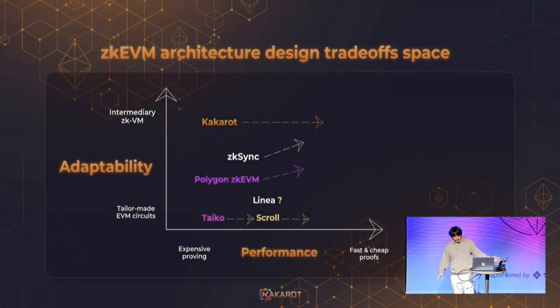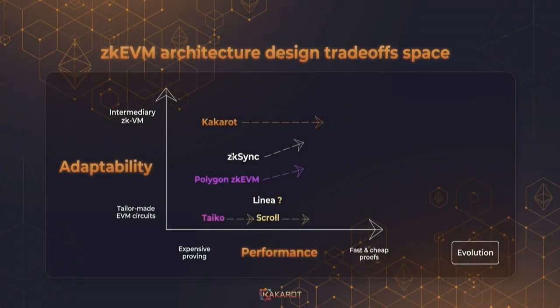This is just a graph of some trade-offs. For example, on the left is adaptability, which is higher for Kakarot because it is a higher-level language. But because we have some overhead, our performance is lacking a little bit compared to the other options. An example would be writing a program in assembly versus in Python. There is some overhead, but with all the improvements from Cairo, from STARKs, and from the StarkWare ecosystem, we believe that we will be able to catch up on speed and also on the cost of generating proofs.